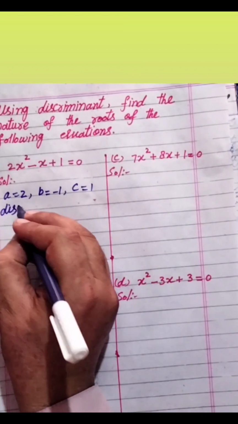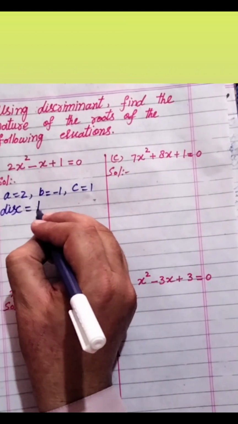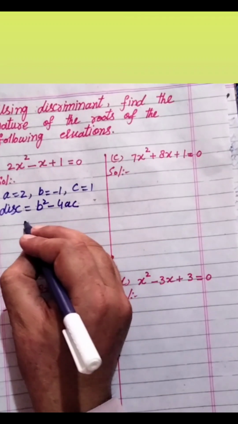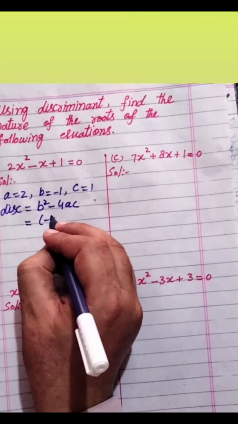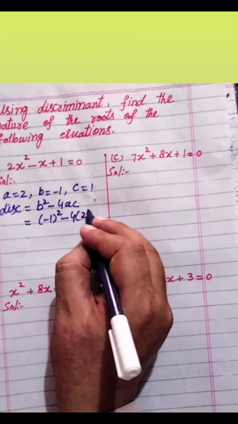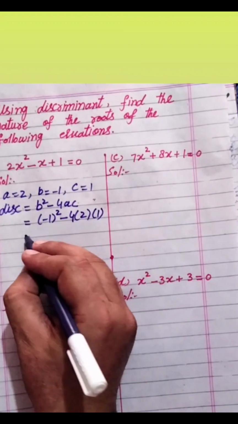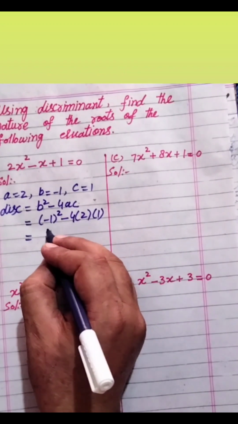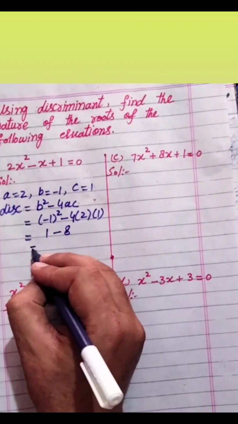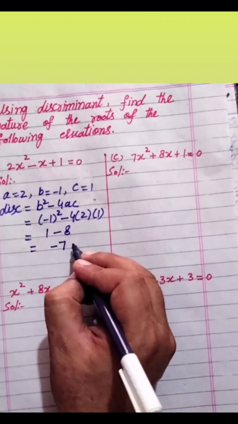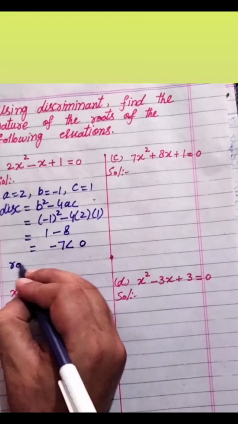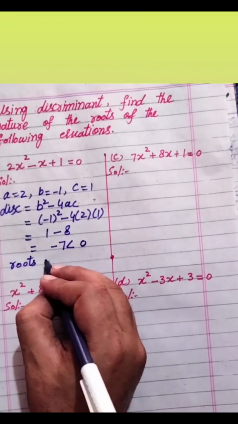Discriminant is equal to b square minus 4ac. Putting values: b is minus 1, so minus 1 square, minus 4, a is 2, c is 1. Minus 1 square is 1, minus 4 multiplied by 2 is 8, 1 minus 8 will become minus 7, which is less than 0. Roots are imaginary.